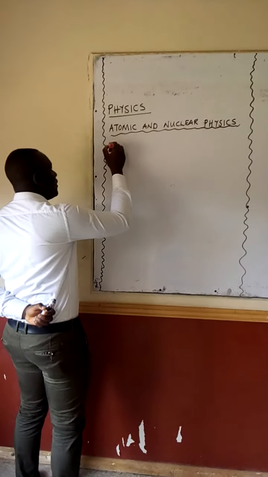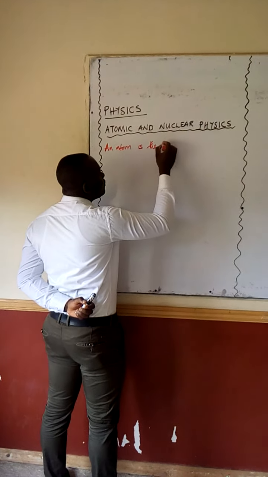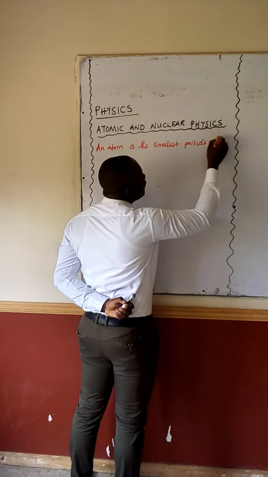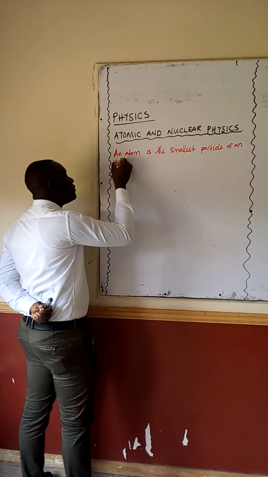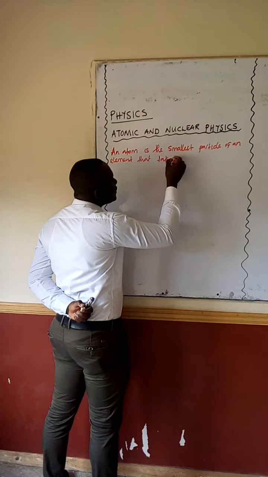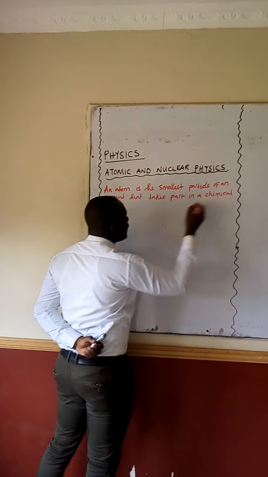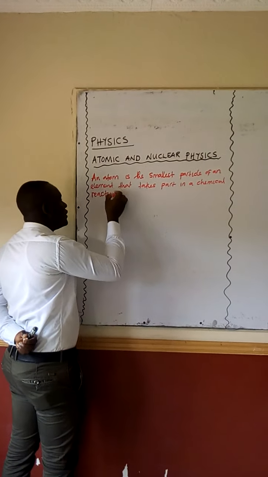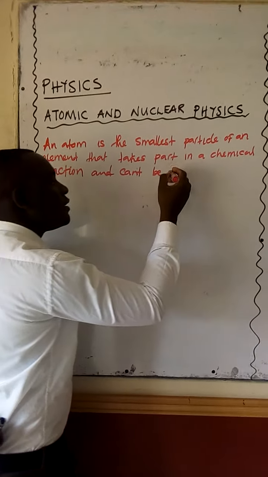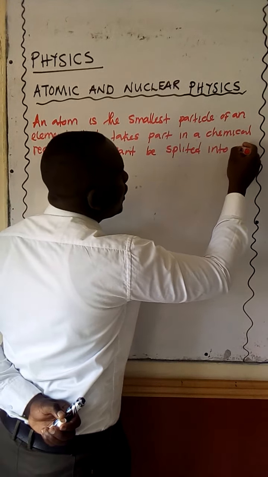So we can define an atom as the smallest particle of an element that takes part in a chemical reaction and cannot be split into any simpler form.